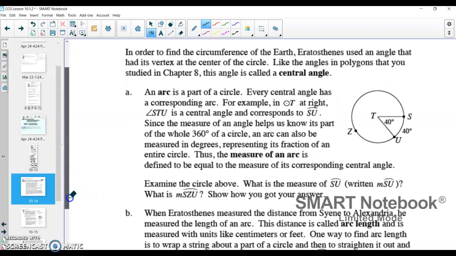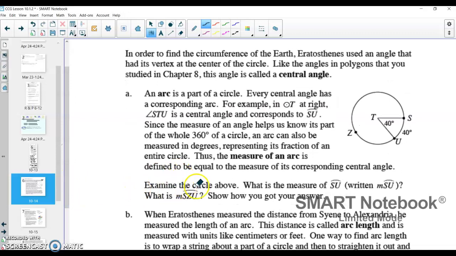And so what it's saying here for part A is to examine the circle above and ask, what is the measure of SU, or you could write it as the measure of arc SU? What is the measure of SZU? And show how we got our answer.